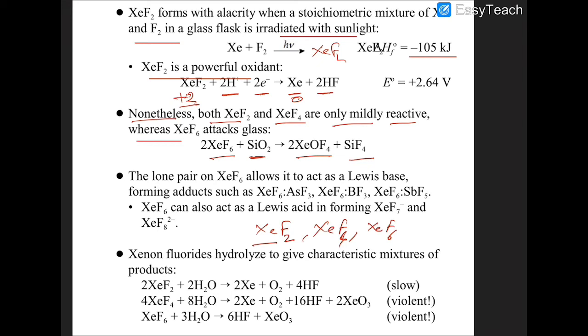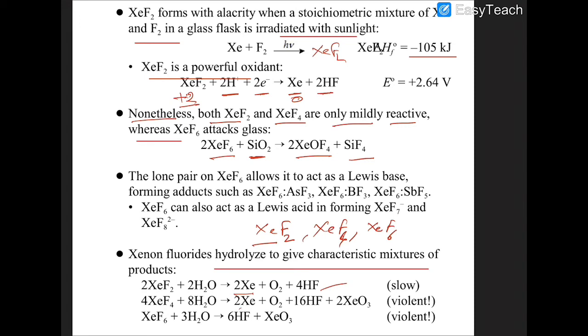Now what does happen to these fluorides? Xenon fluoride is hydrolyzed to give a mixture of various types of products. XeF2, when hydrolyzed, produces xenon and HF. The reaction is very slow, but when XeF4 reacts with water, the reaction is highly violent in nature.